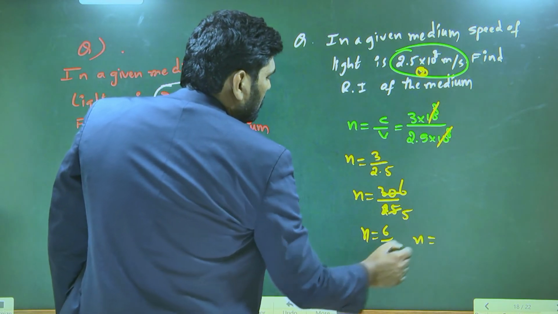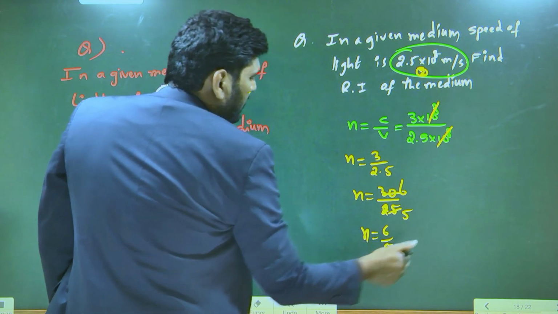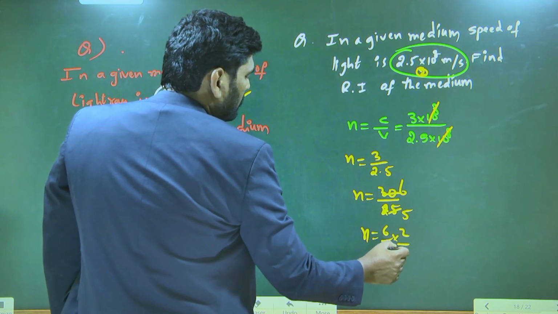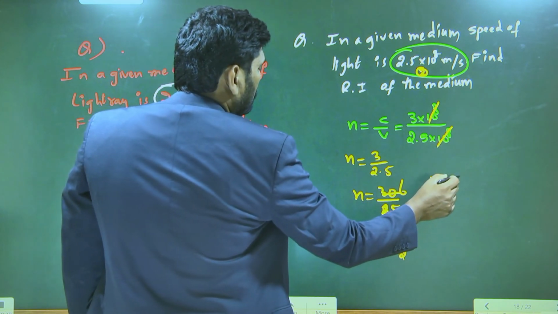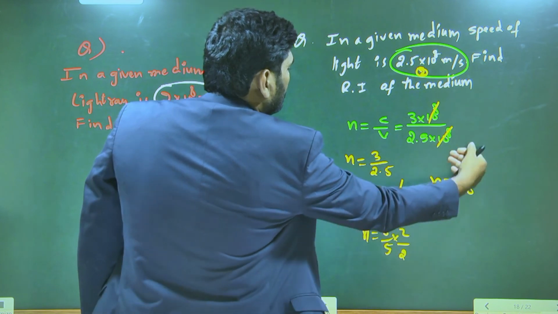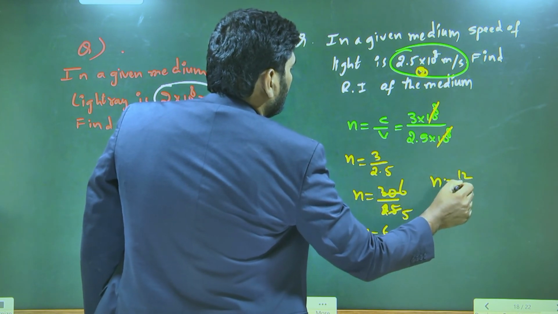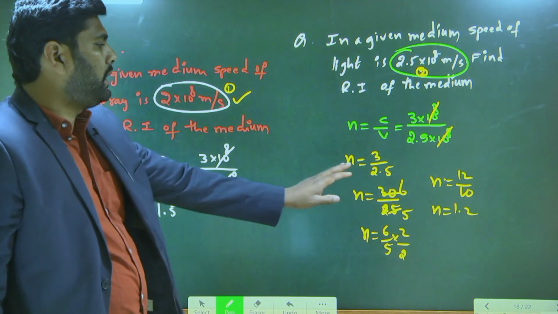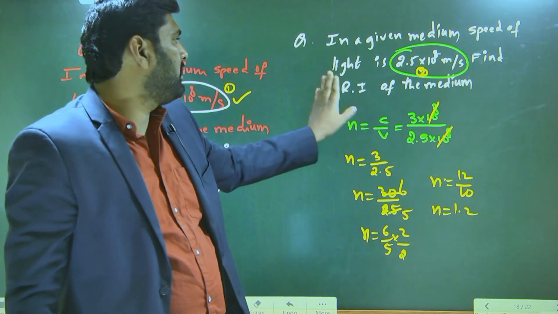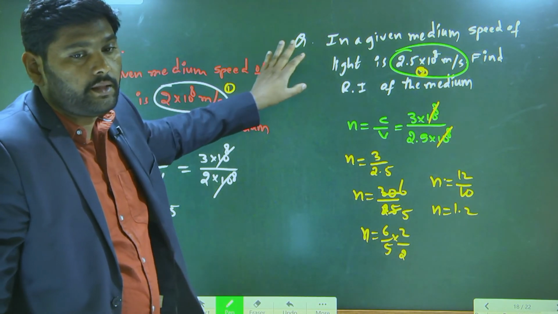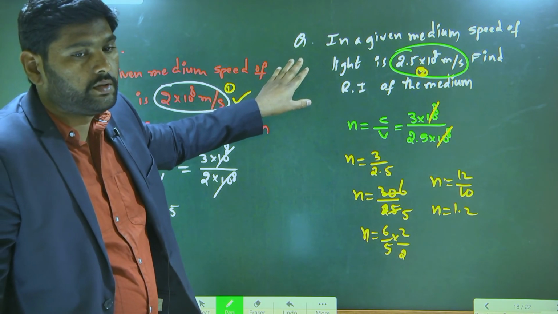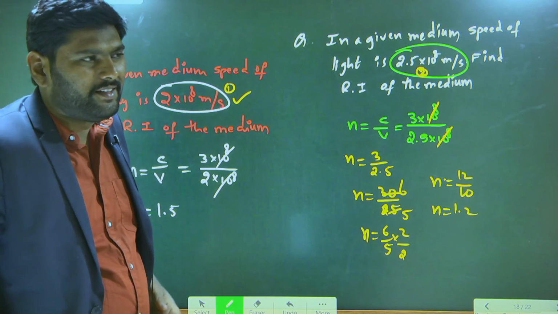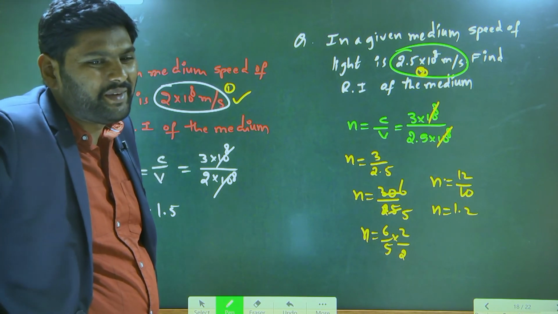One more here. N is equal to, in this formula, how can you write here? Multiply with 2, divide with 2. So totally N is equal to 12 by 10, which is equal to 1.2. Understand? So here among the two, which one is the denser medium and which one is the rarer medium? 1.5 is denser, 1.2 is rarer medium. What is meant by denser medium?